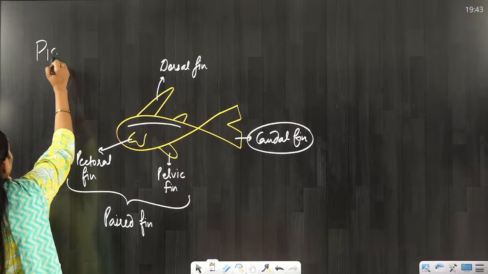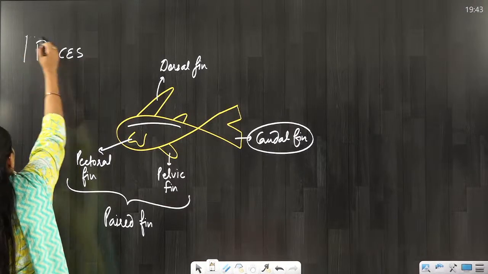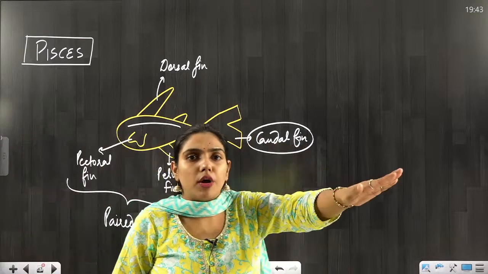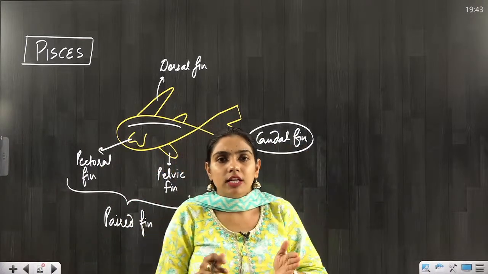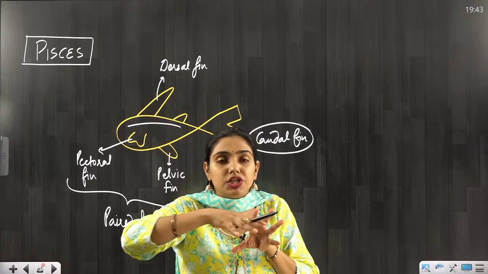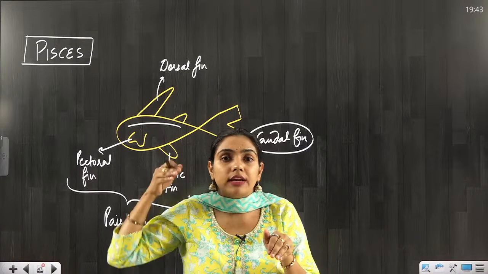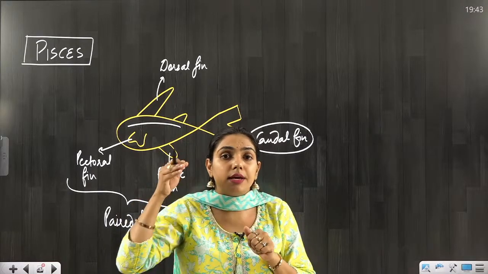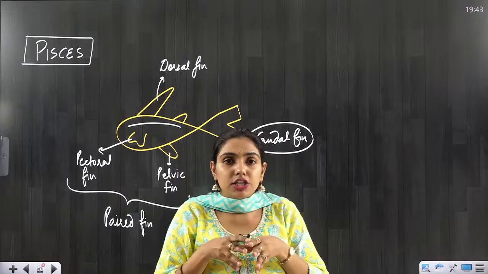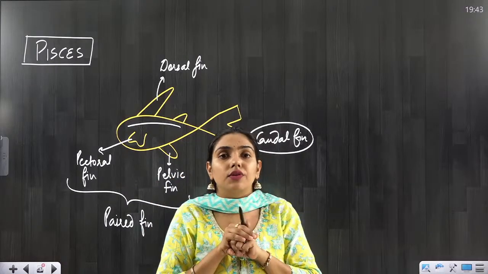I am talking about the Pisces here. You will see a true fish will have this kind of body structure, streamlined body, you understand? Just like the shape of a ship. What is the shape of a ship? What is the shape of an aeroplane? An airplane will reduce the resistance of the air. The ship will reduce resistance of the water.